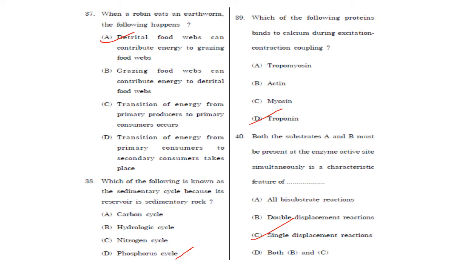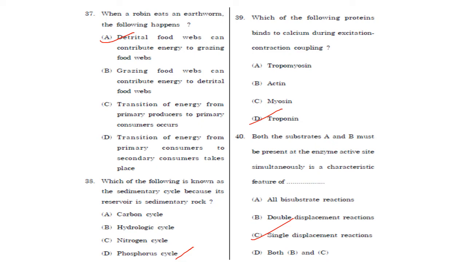Then, which of the following is known as the sedimentary cycle because its reservoir is sedimentary rock? So it is the phosphorus cycle. This is also a repeated question. Answer is option D. Then, which of the following proteins binds to calcium during excitation-contraction coupling? So it is troponin. Answer is option D.